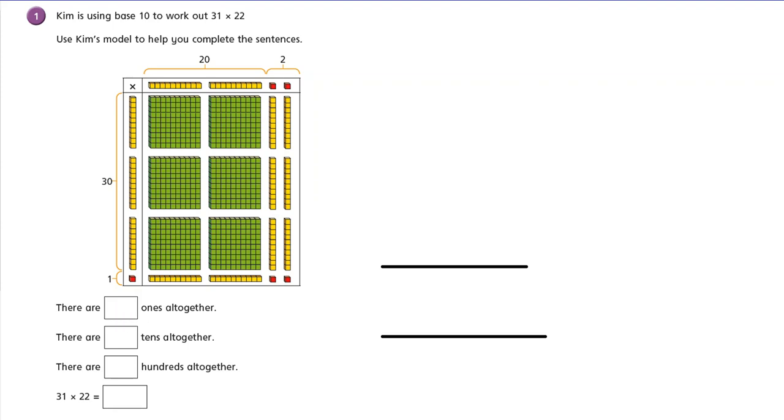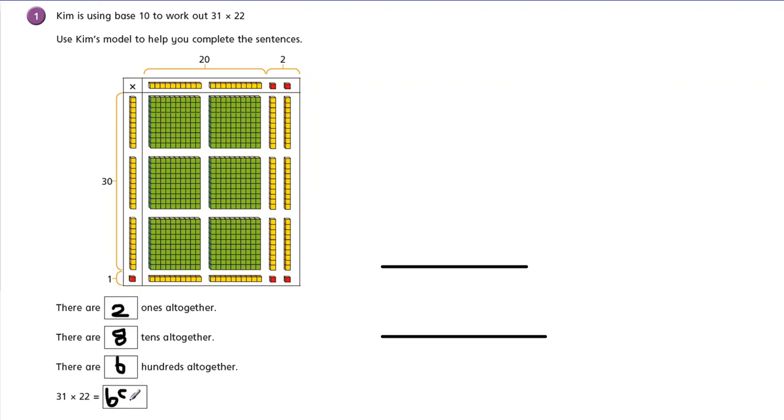Okay, so there were, I'll just squeeze these numbers in, there were two ones. How many tens? 1, 2, 3, 4, 5, 6, 7, 8. There were 8 tens. And how many hundreds? 1, 2, 3, 4, 5, 6. There were 6 hundreds. So 31 multiplied by 22 was 600.